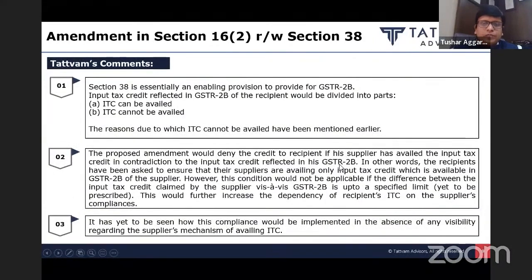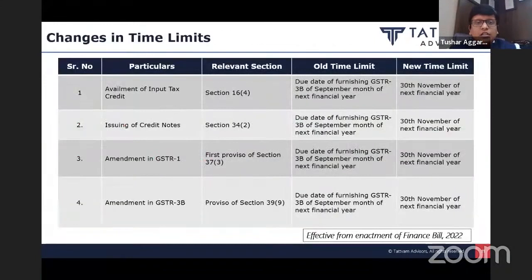Moving on to the next amendment, changes in time limit. Friends, we are aware that for availment of input tax credit, for issuance of GST credit notes, or for rectification in GSTR 3B or GSTR 1, we have a time limit prescribed under the GST law, and that time limit is the due date of furnishing GSTR 3B of September month of the next financial year.